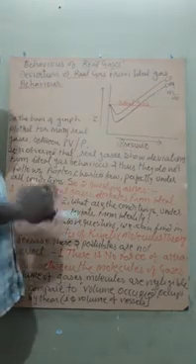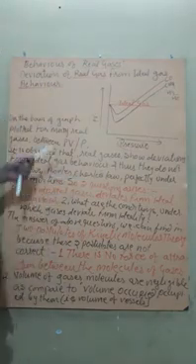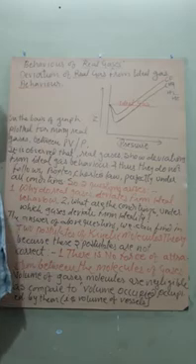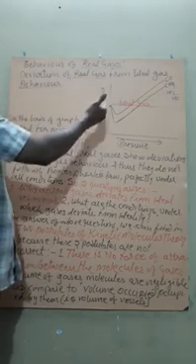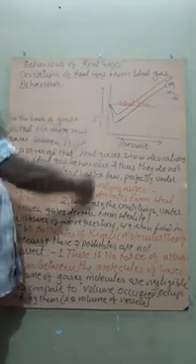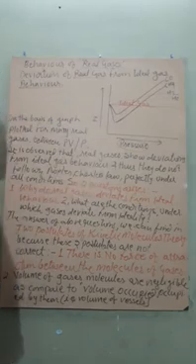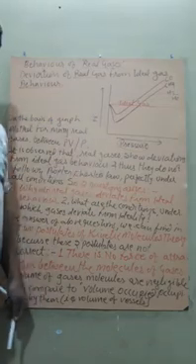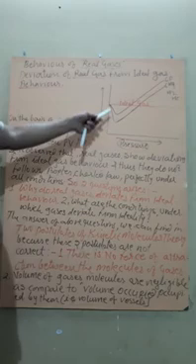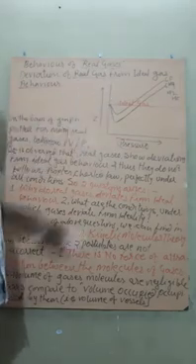When the graph of the product of pressure and volume is plotted against the pressure for many gases, the observation is given as follows.